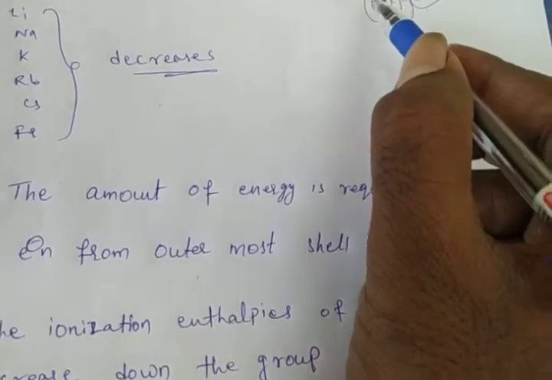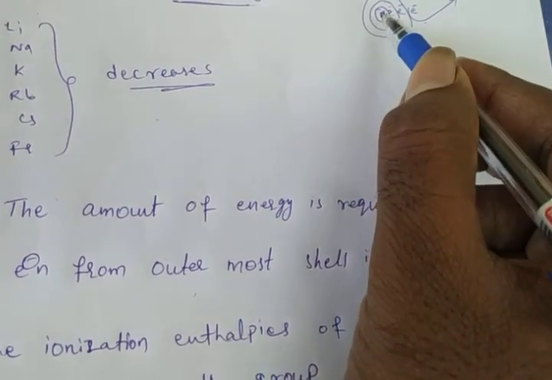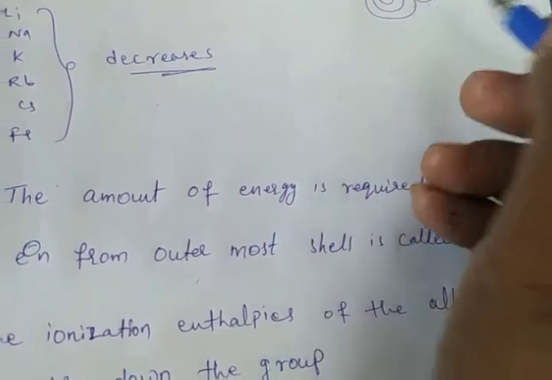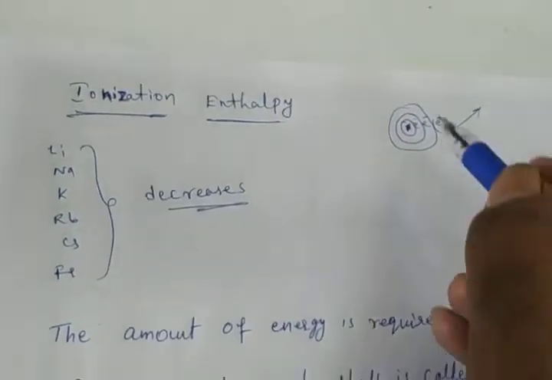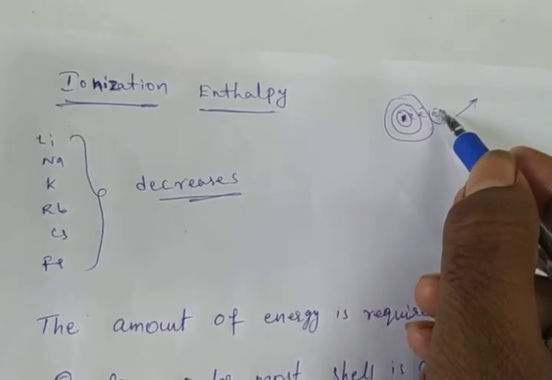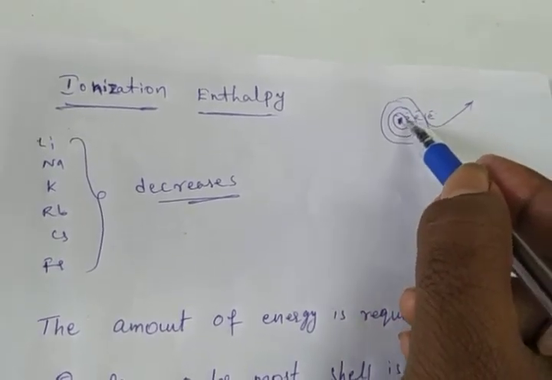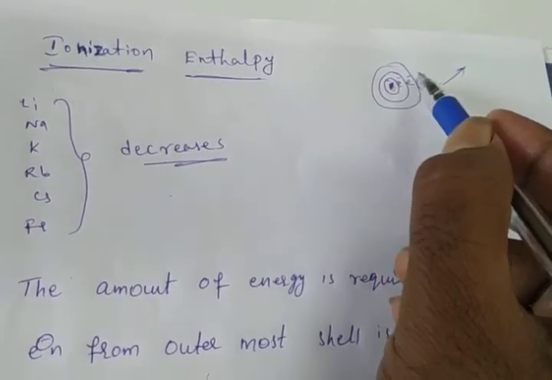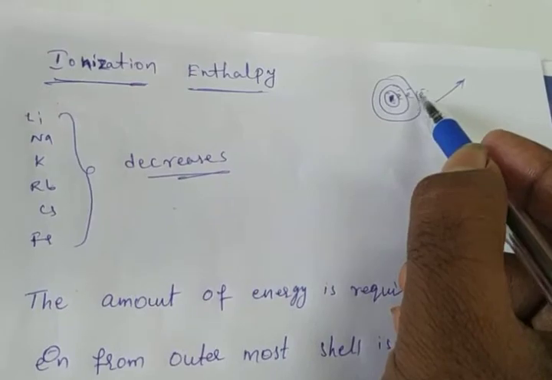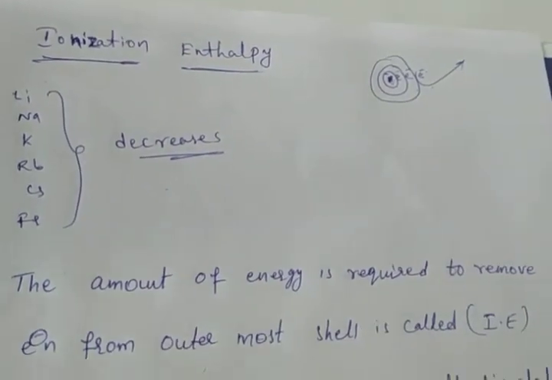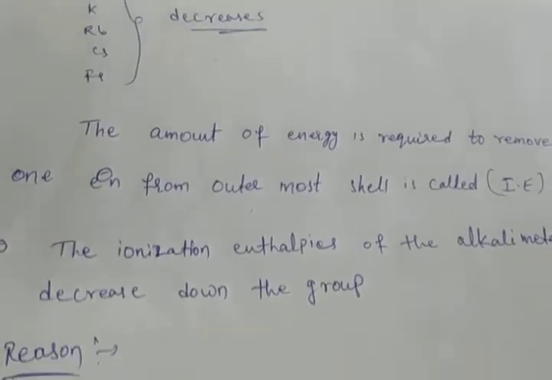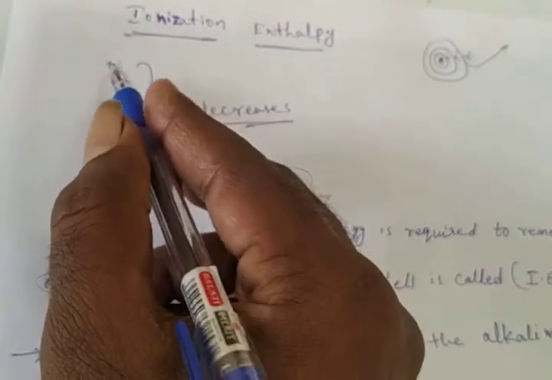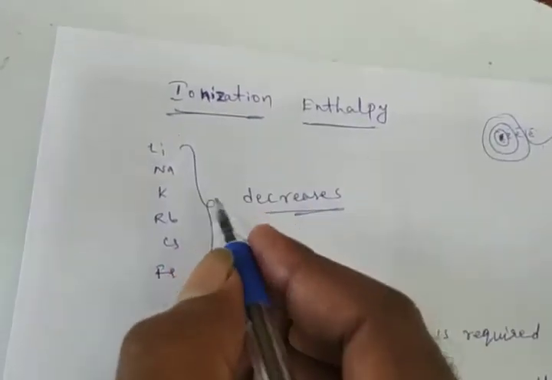Far away means less force of attraction from the nucleus, and hence it can be easily removed. That means the nucleus attraction force on the valency shell electron is very less. That's why we can remove it easily. That's why ionization values are decreasing from top to bottom. Already we have discussed that from top to bottom, size increases.